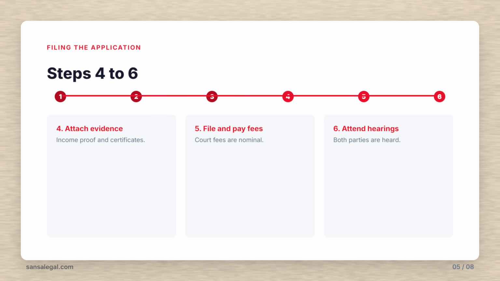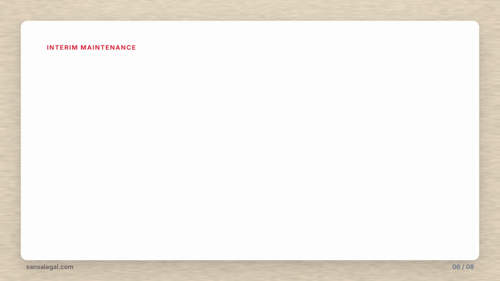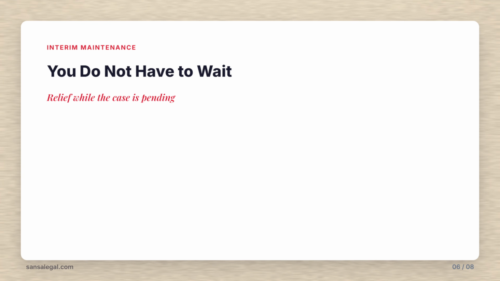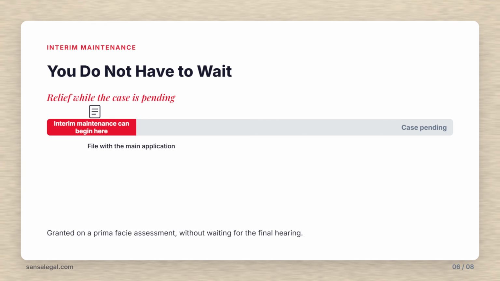Step 5. File the application and pay the court fees, which are nominal. Step 6. Attend the hearings. The magistrate issues a notice to the respondent, and both parties are heard. Here is the part many applicants miss. You do not have to wait for the final order.